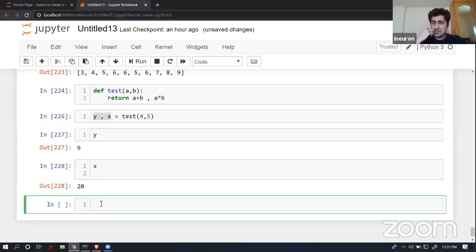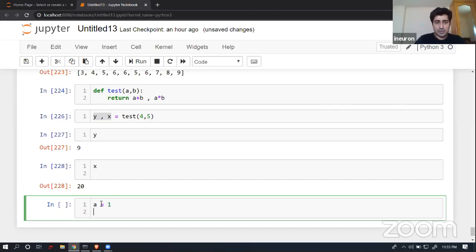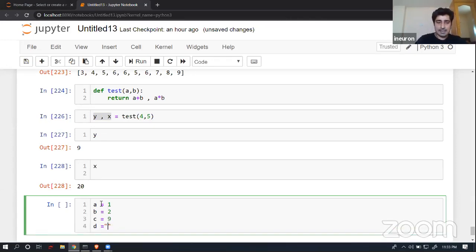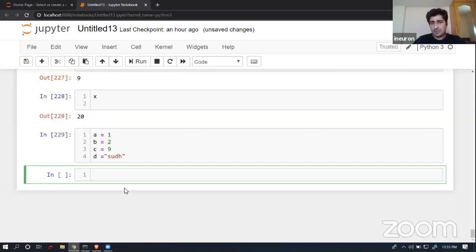Again, this reminds you of one thing. Suppose I wanted to create multiple variables just in a single line. Suppose I have to create multiple variables, so a is equal to 1, b is equal to maybe 2 we used to create, and then c is equal to 9, and then d is equal to maybe like sudh. So these are the variables that we used to create. Now let's suppose I wanted to create all the variables just in a single line. How can I do that? So I can do it this way: a comma b comma c comma d is equal to what? So maybe 5 comma 6 comma 7 comma 8, or I have not given d over here, right? So fine, sudh.